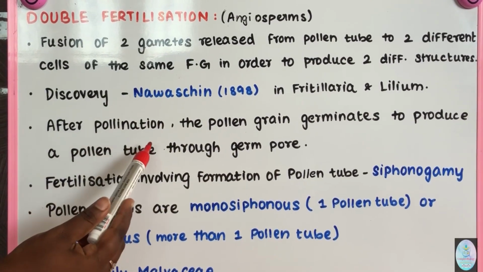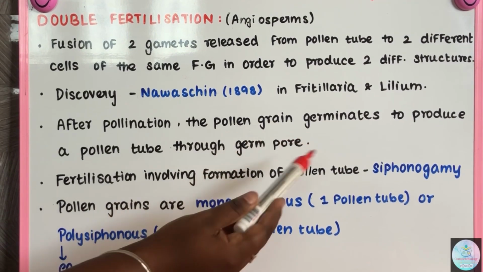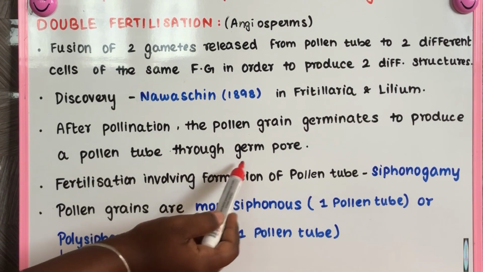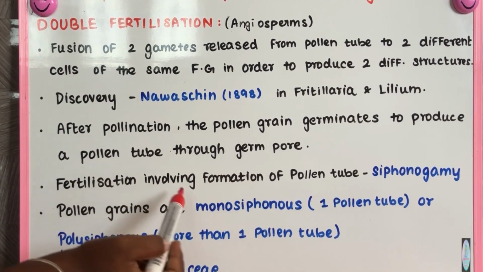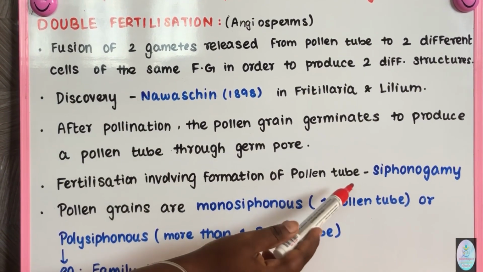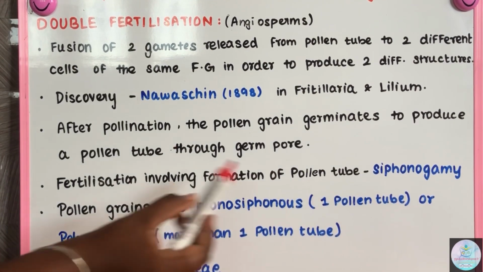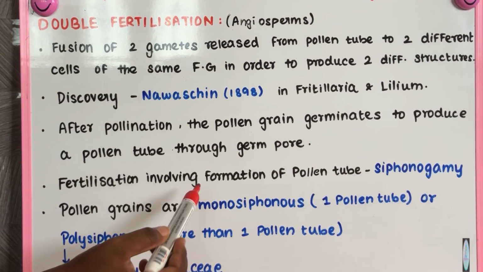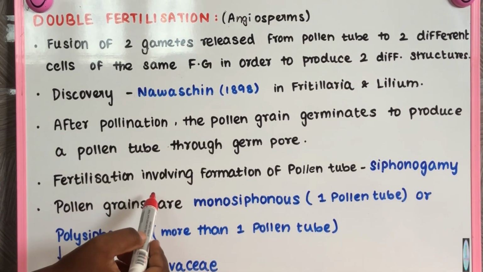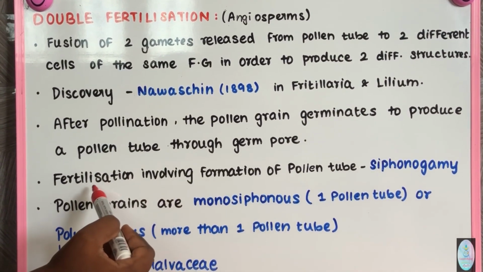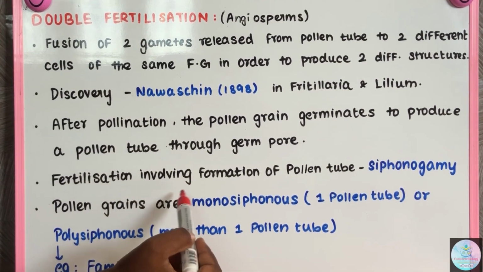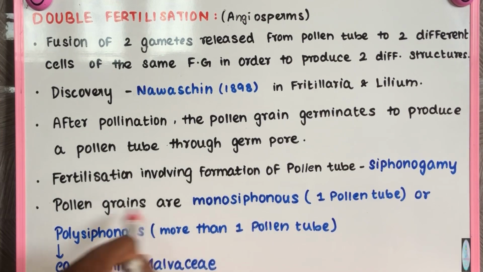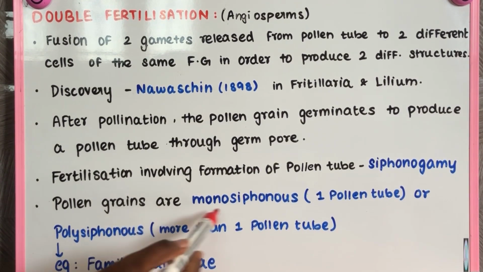After pollination, the pollen grain germinates on the stigma to produce a pollen tube through the germ pore. This type of fertilization involving the formation of a pollen tube is called siphonogamy. In double fertilization, the pollen tube releases two male gametes. Without the pollen tube, fertilization does not occur, and the pollen grains are normally monosiphonous.